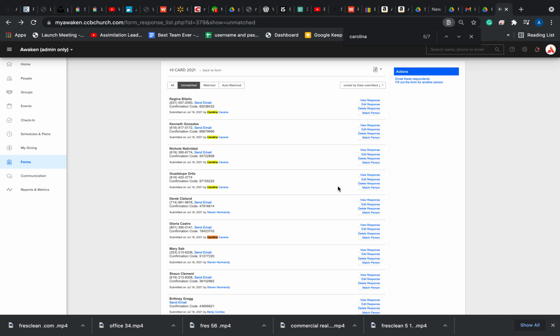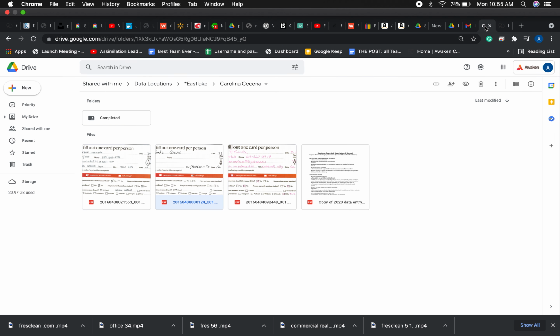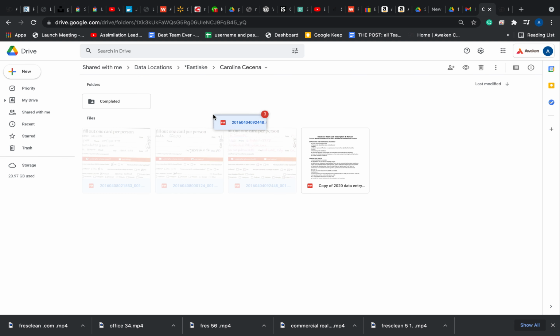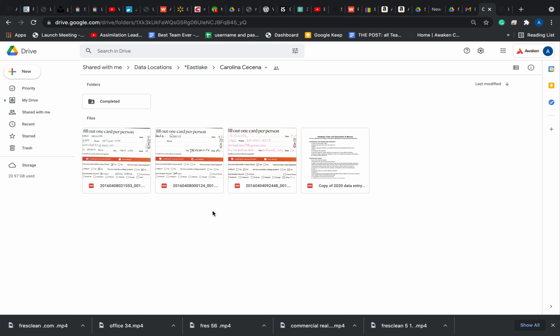Great. After all that is done, you will go here and drag these into completed once you've checked them all. Can we copy them all at once? Yes, you highlight them all and drag them to the completed, but these aren't finished yet. Then you can move on to the next lead or the next campus if you don't see any more.